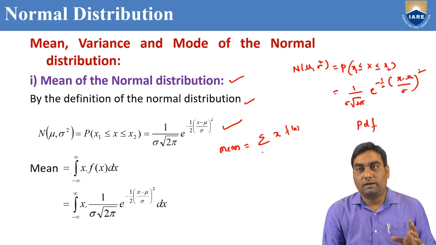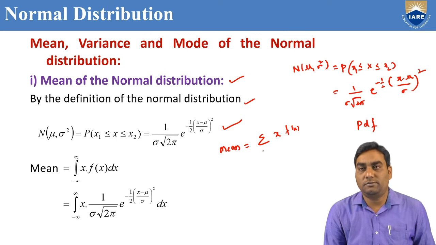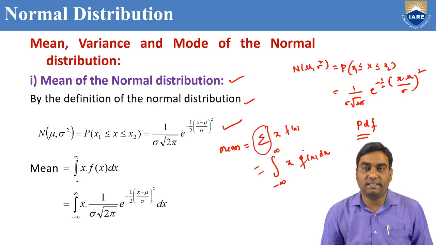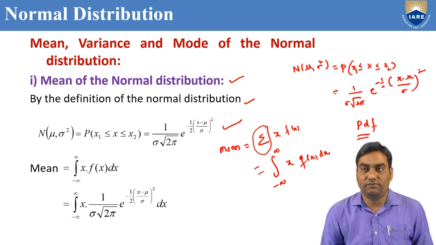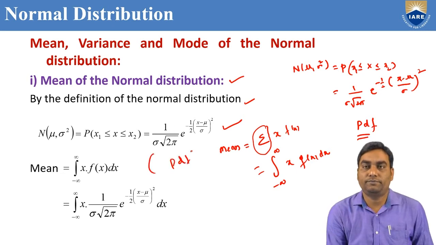Because binomial and Poisson are probability mass functions, but the normal distribution is a probability density function. So instead of sigma, we take the integration from minus infinity to infinity of x into f of x dx. Only that one is changed in the mean and variance. So the mean formula, because it is a PDF, uses the integral.